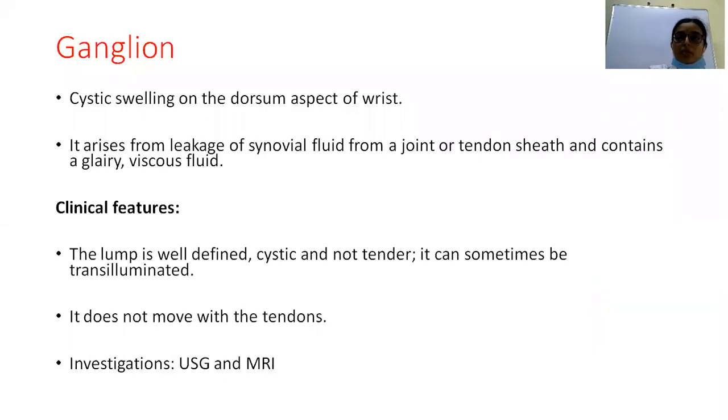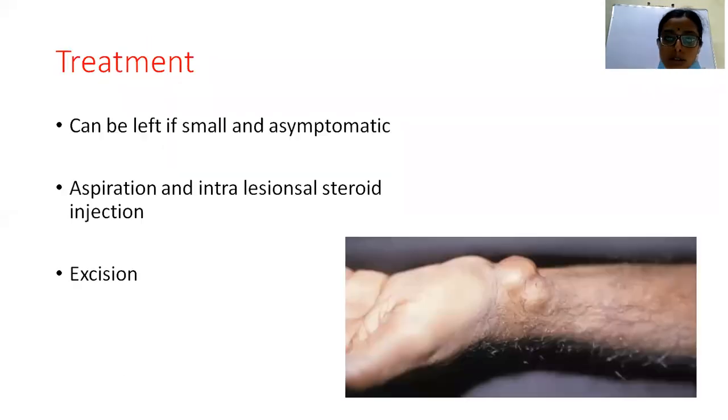So ganglion, it can be asked as a 2 marks question. It is a cystic swelling usually on the dorsal aspect of the wrist, and it arises from the leakage of synovial fluid from a joint or tendon sheath, and it contains clear viscous fluid. Coming to the clinical features, it is a well-defined cystic non-tender lump which can be transilluminated sometimes, and it does not move along with the tendons. Usually for investigations, ultrasound is sufficient, and sometimes MRI is also done.